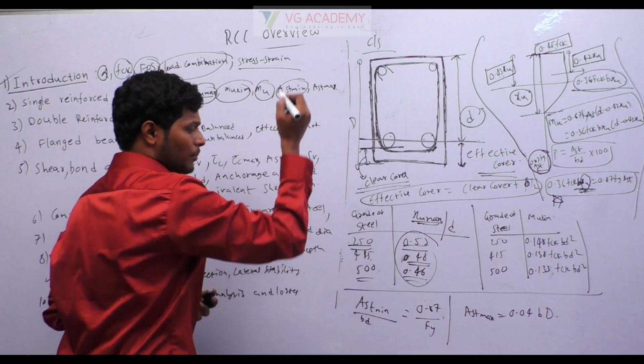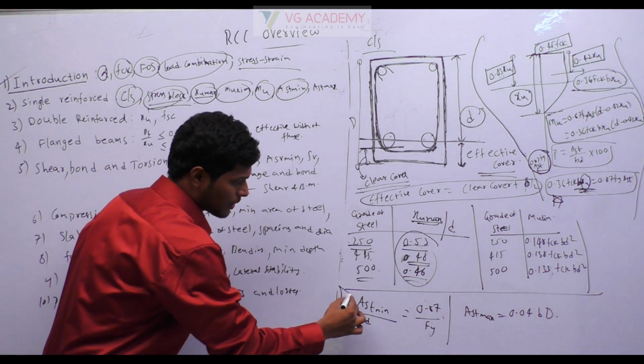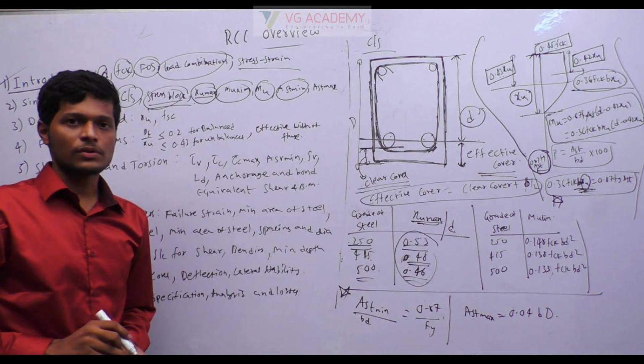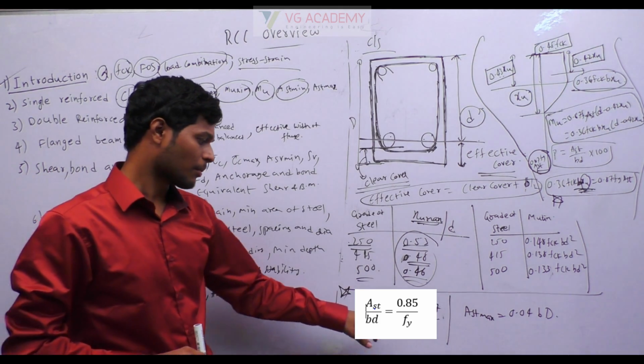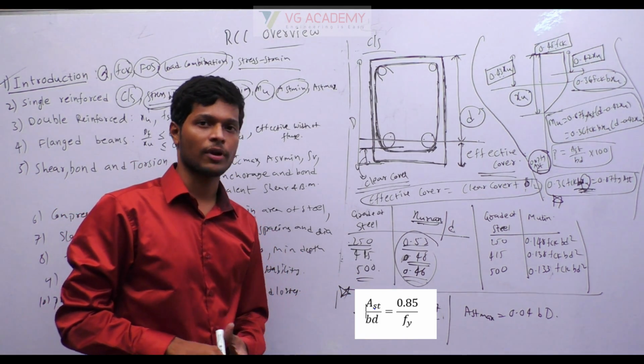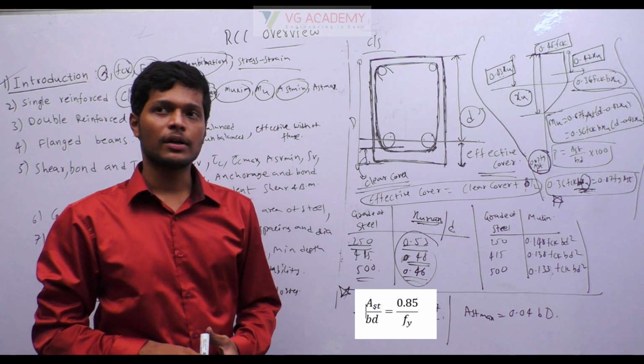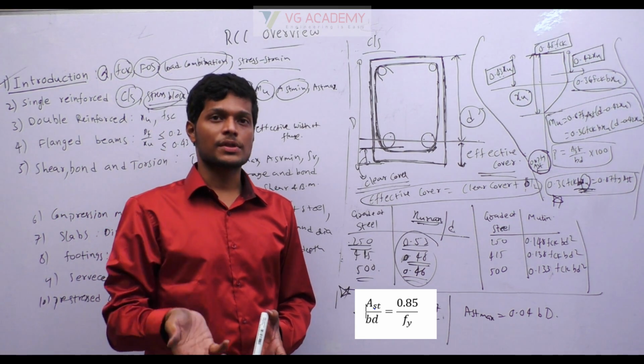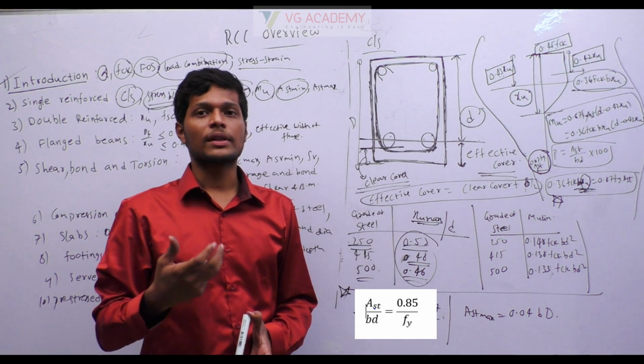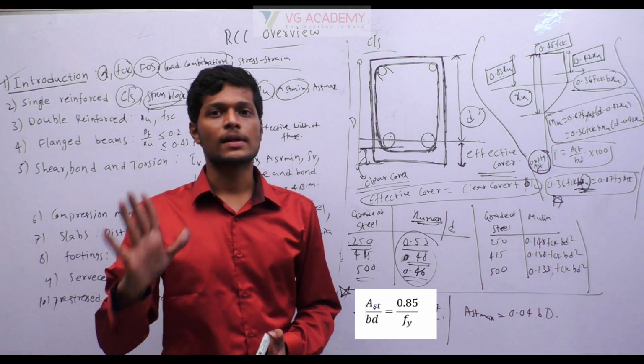Next, AST minimum. Next important bit: what is the minimum area of steel we have to use in beams? AST minimum by BD is equal to 0.85 by Fy. Okay, this formula is important. If they ask the reason why we are using AST minimum, the reason is to provide enough ductility to the beam. That is the answer.